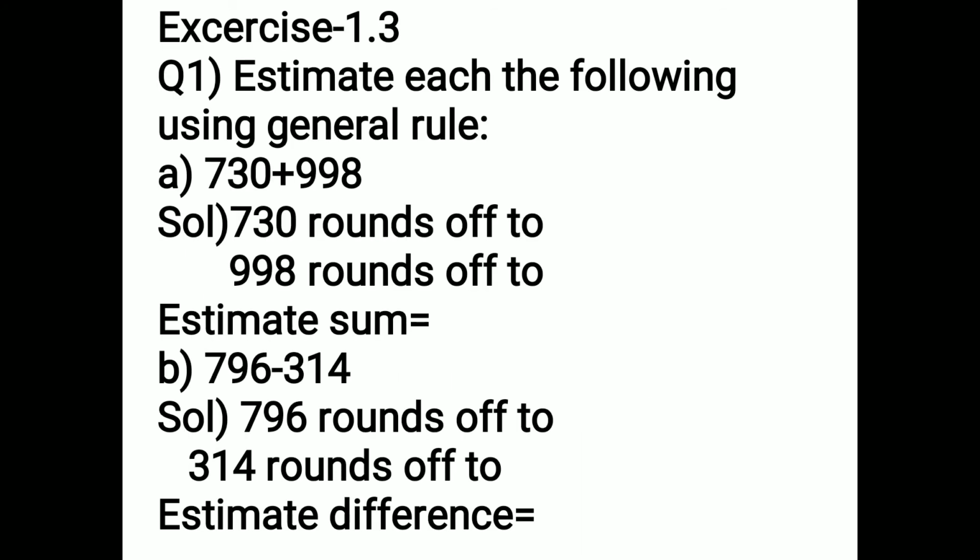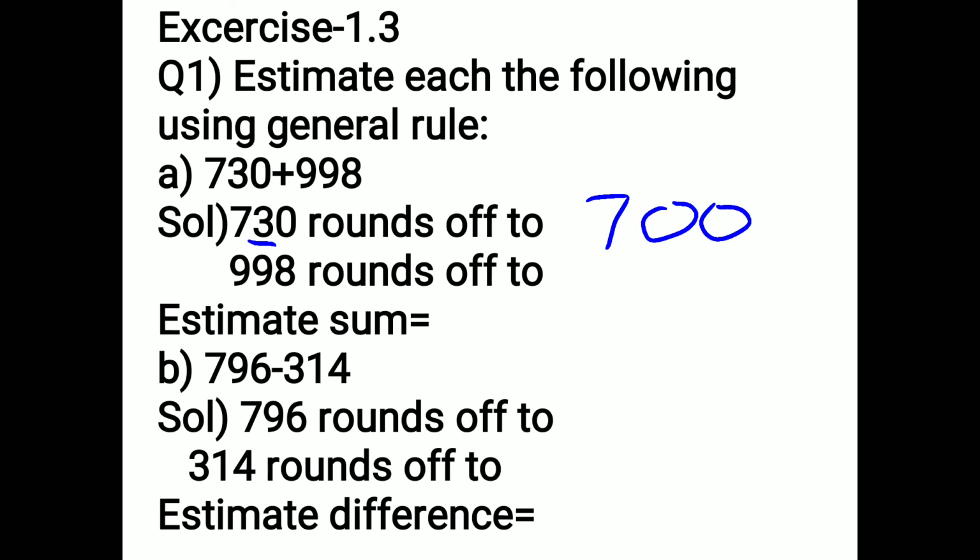730 plus 998. There are 3 numbers given. So you have to round off to the nearest 100. In the nearest 100, which place do you have to see? The tens place. The tens place is 3. 3 is less than 5. So will 7 change? No. 7 will remain as it is. And after that, all the digits become 0, 0.